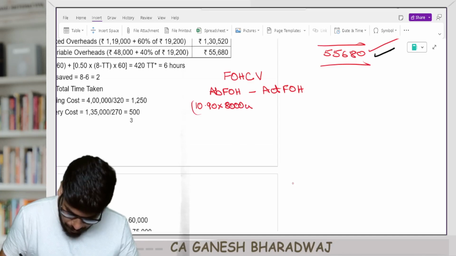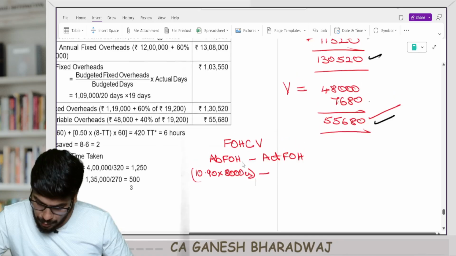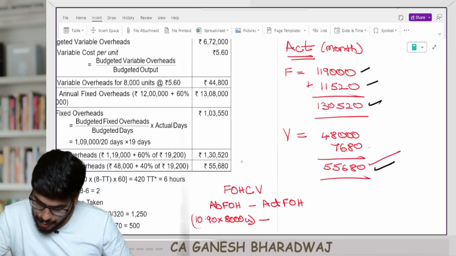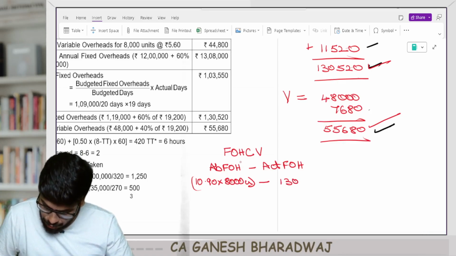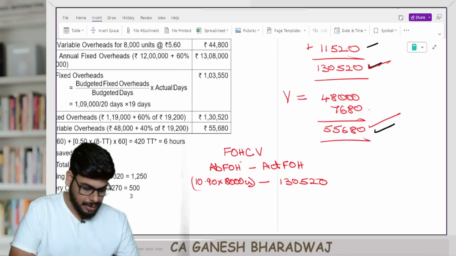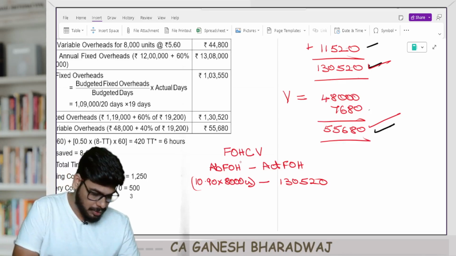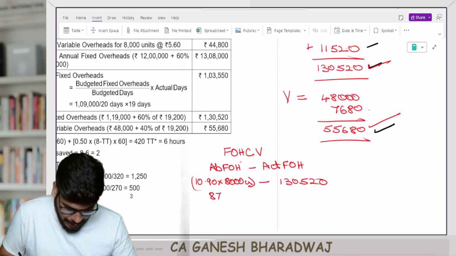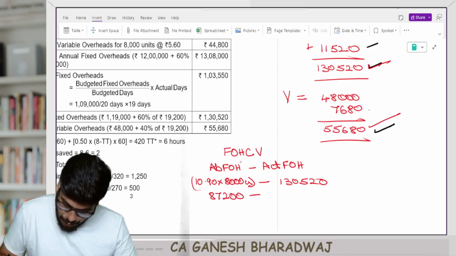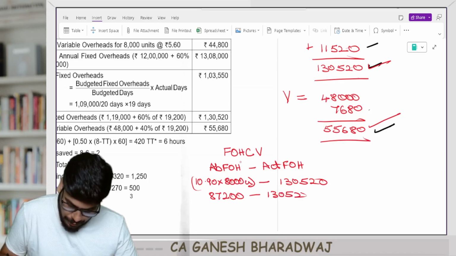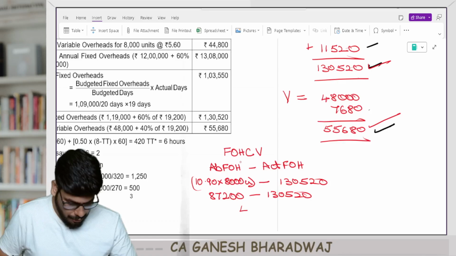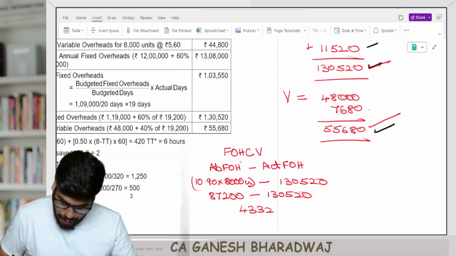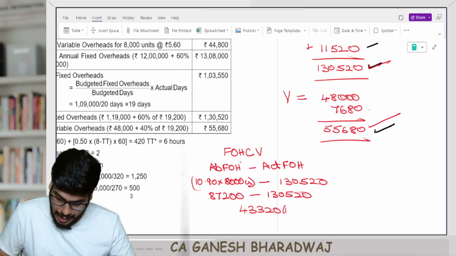Correct, guys? Minus, in this month, what was the actual fixed overheads incurred? It was 1,30,520. Are you clear with this? So 10.9 into 8,000, absorbed was 87,200. Actual was 1,30,520. So now how much is this, guys? It's going to be 43,320 here. This is going to be an adverse variance.